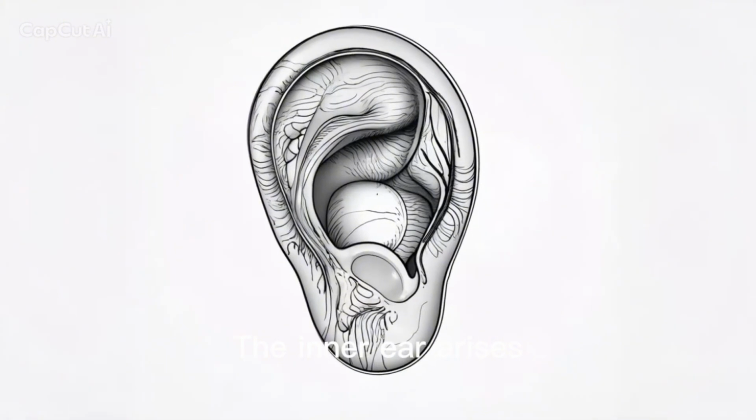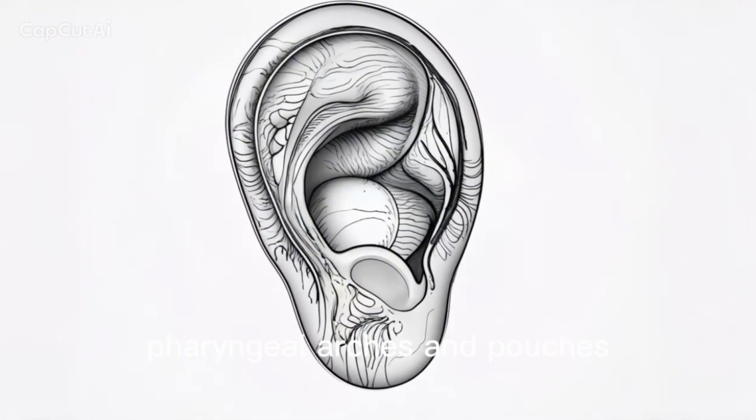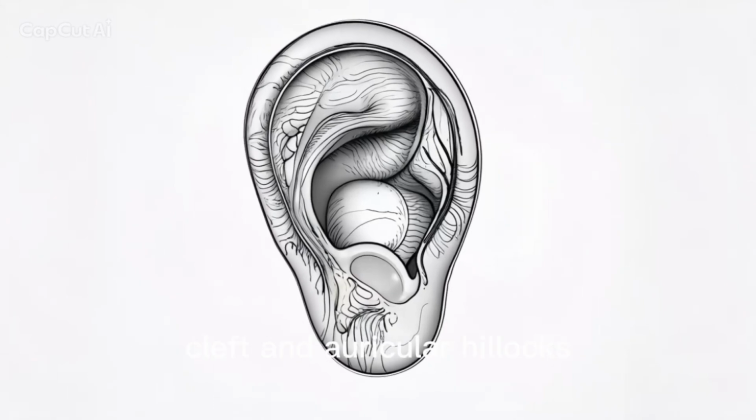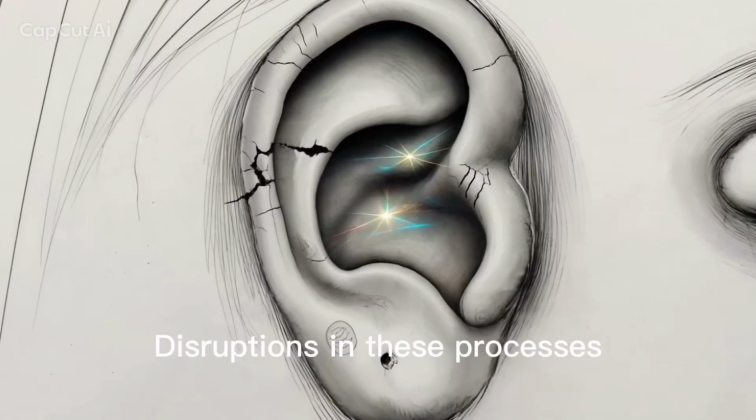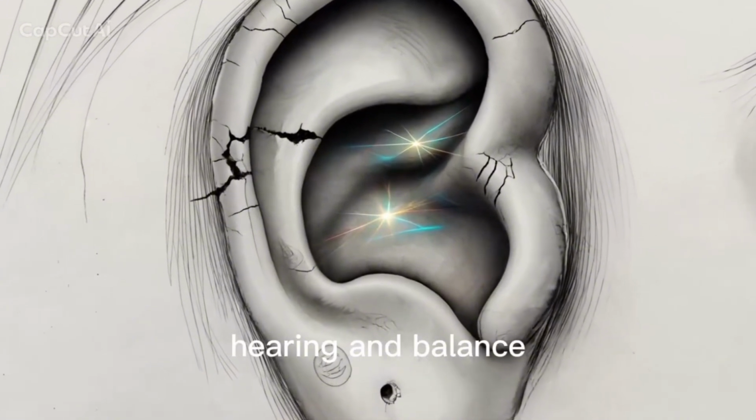The inner ear arises from the otic placode, the middle ear from pharyngeal arches and pouches, and the external ear from the first cleft and auricular hillocks. Disruptions in these processes can lead to a range of congenital anomalies affecting hearing and balance.